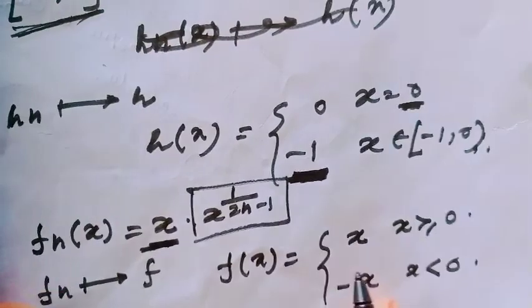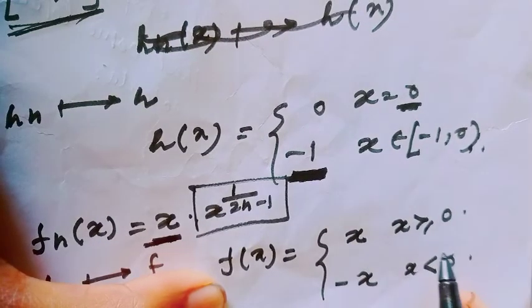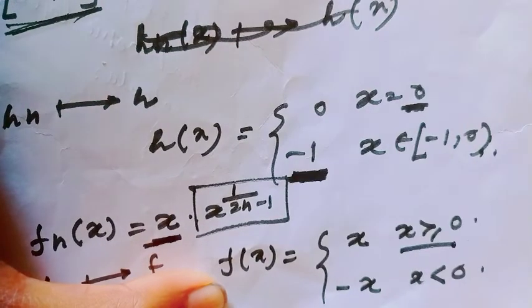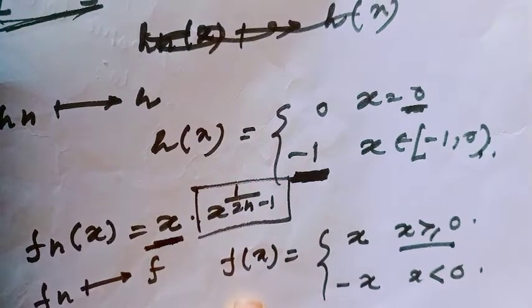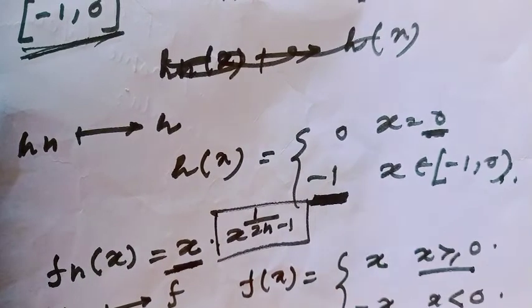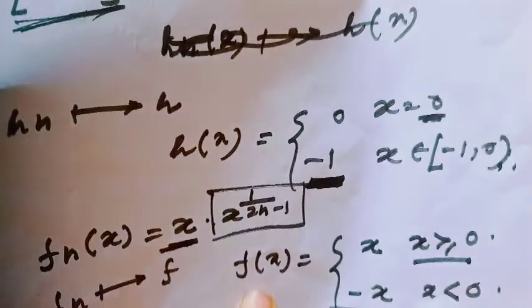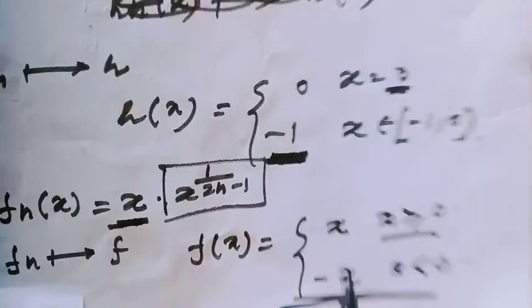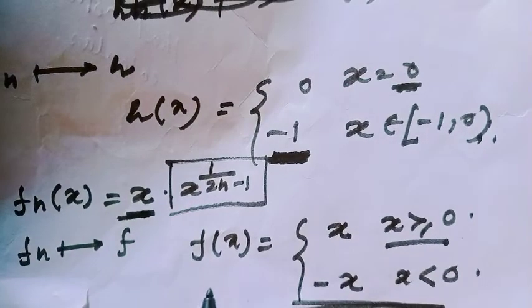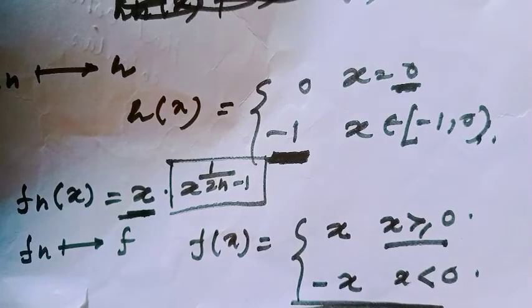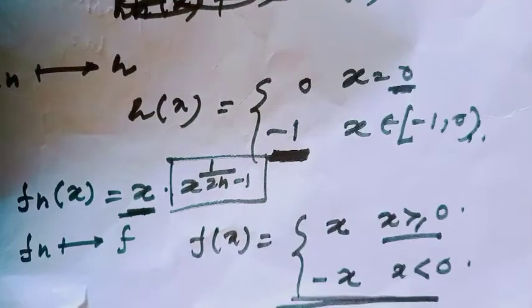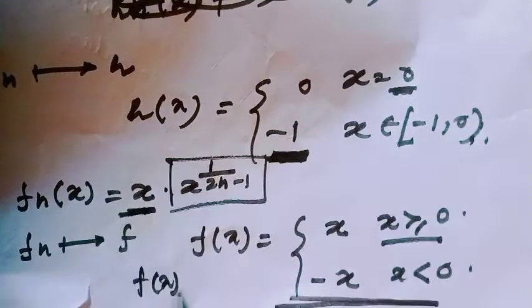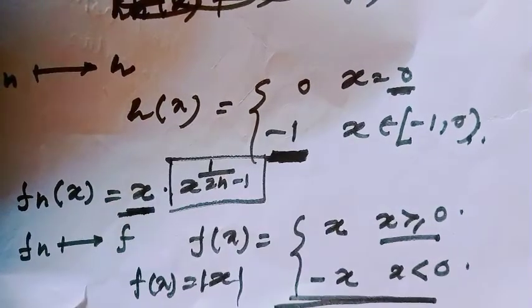Then this would actually be x when x is greater than or equal to 0, and minus x when x is less than 0. Are you getting? This is our original pointwise convergent function. That means Fn(x) converges to F(x), and notice this F(x) is nothing but mod x.